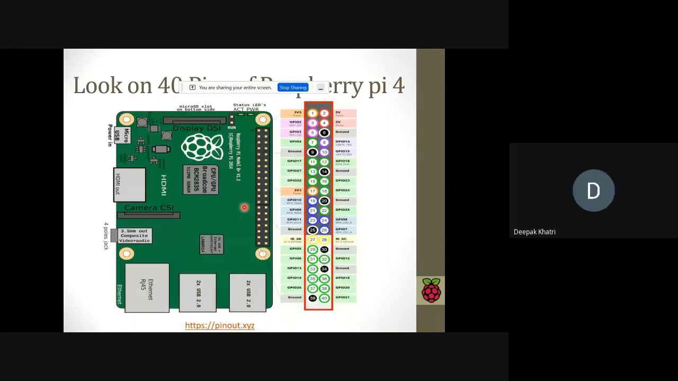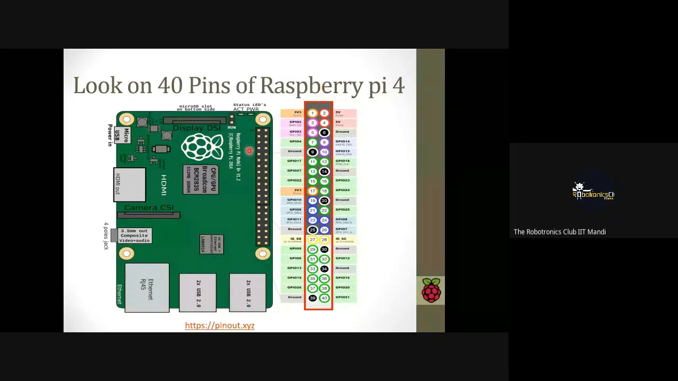Now let's look at the... Deepak Sir, please hide the "sharing your entire screen" banner. Okay, what did you tell? Your entire screen. Okay, sorry. Yeah, now is it okay? Yeah.